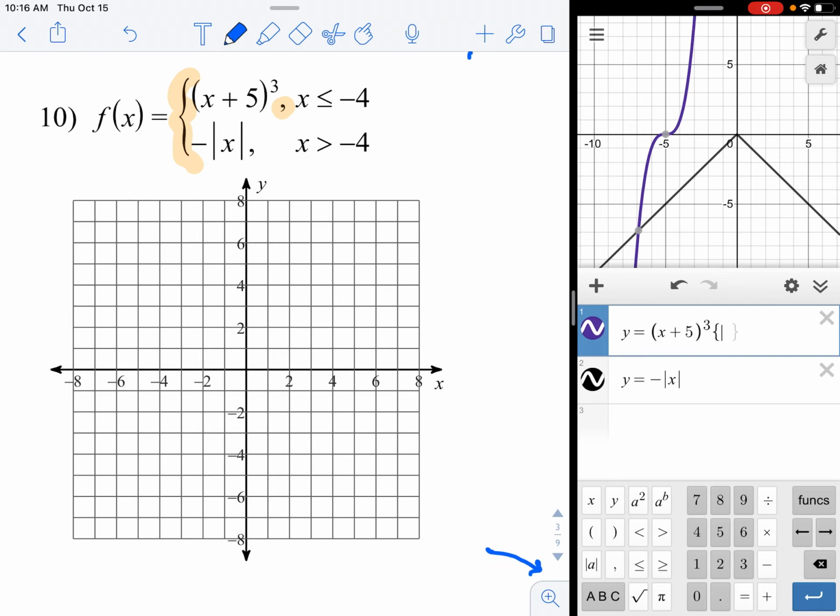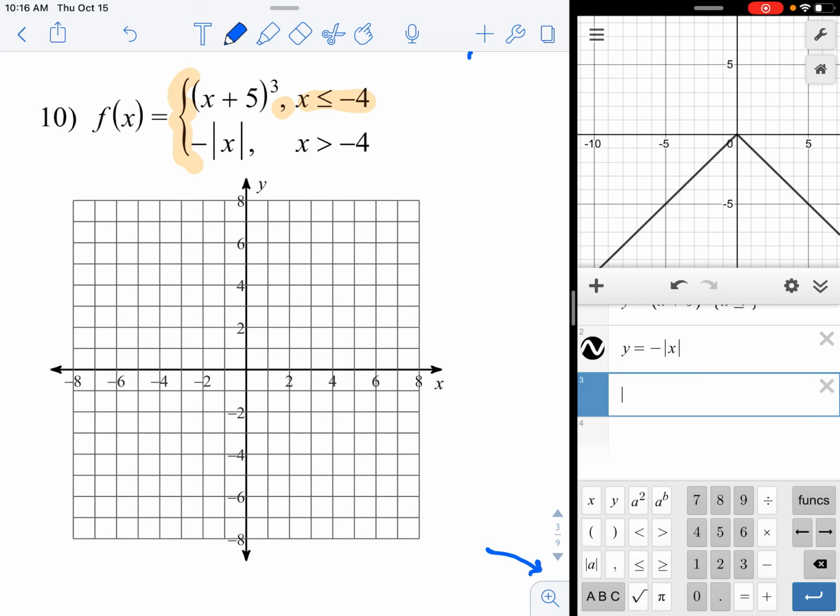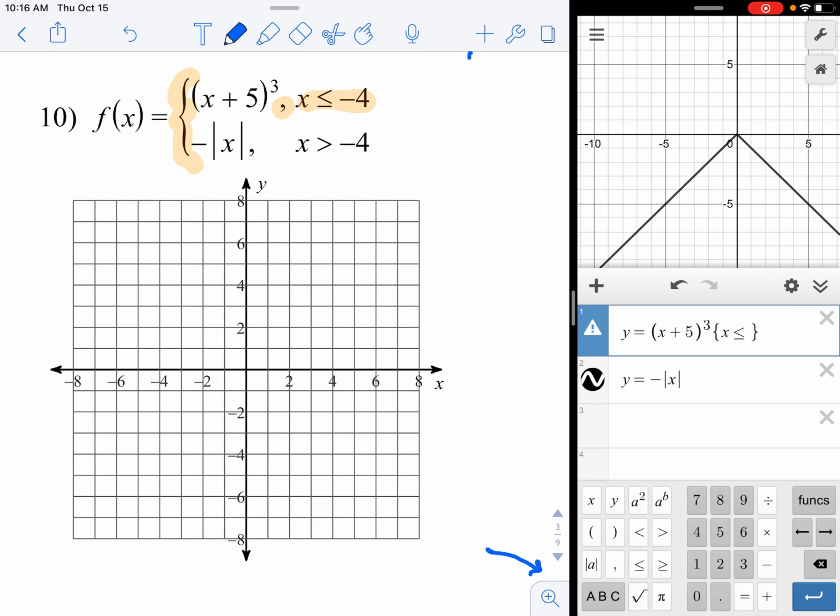Now I go back to the regular keyboard, the calculator keyboard, and I just want to type in x is less than or equal to -4. So x less than or equal to, there's the button right there. Oops. -4. And see how that only now shows me a portion of that graph?